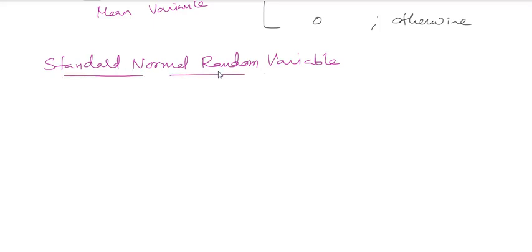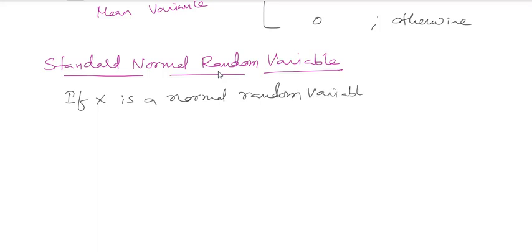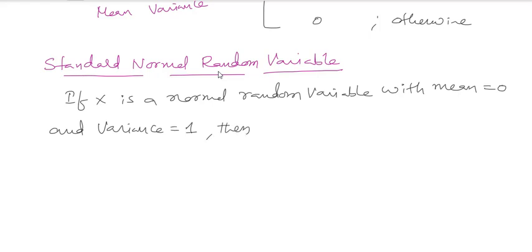If X is a normal random variable with the mean 0 and variance 1, the mean 0 and variance 1, then the random variable is known as